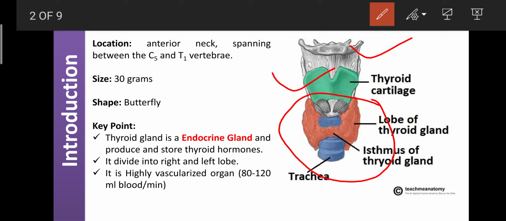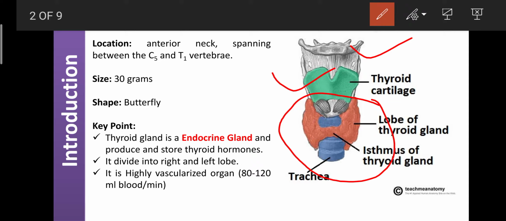Dear students, the thyroid gland is an endocrine gland. It produces the thyroid hormones T3 and T4, as well as calcitonin, and these hormones are also stored in the same gland. Whenever our body has a deficiency of T3 and T4 and needs calcitonin, these hormones are released directly into the blood without any ducts. Due to that reason, the thyroid gland is categorized as an endocrine gland.